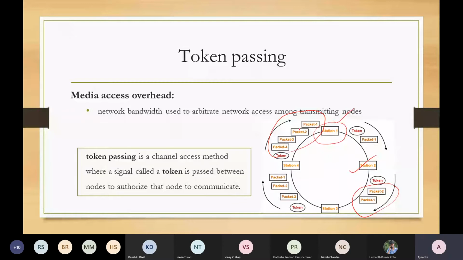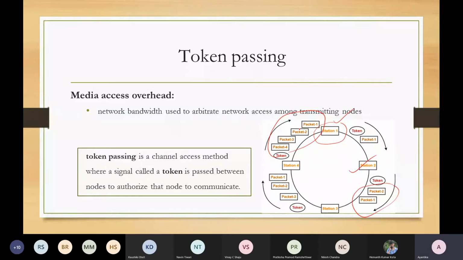So in this initial concept, as long as any station wants to transfer packets and is interested in data communication, it can hold the token and transfer its packets.